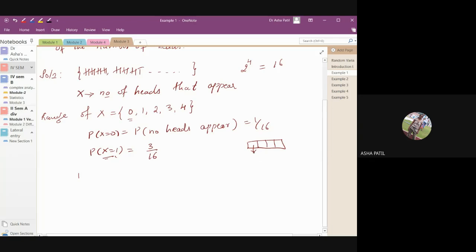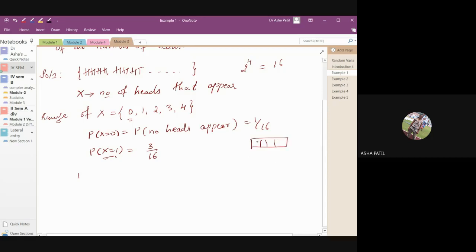So suppose you want a head here. How many ways are there to get a head here? Only one way. And these 3 must be tails, right?